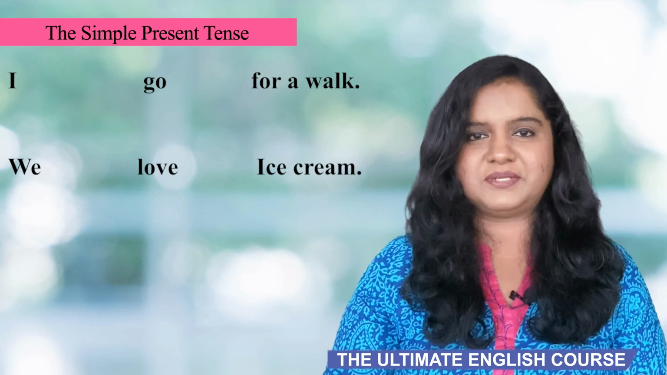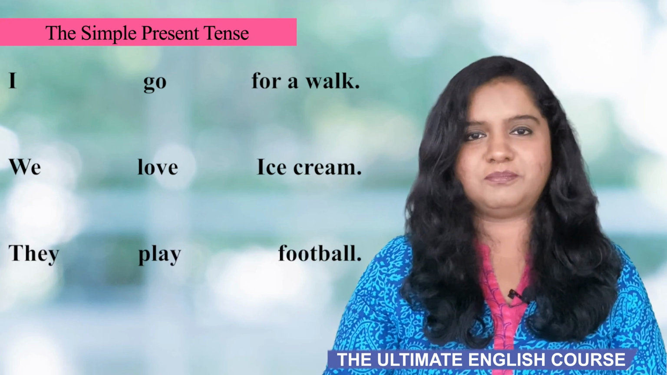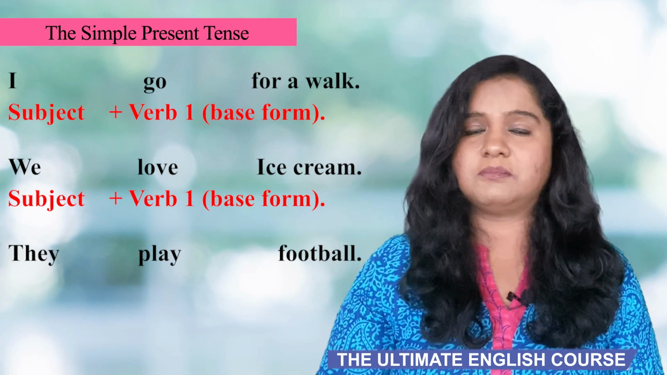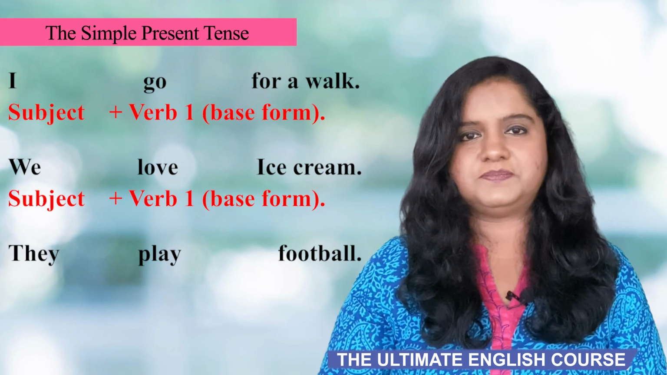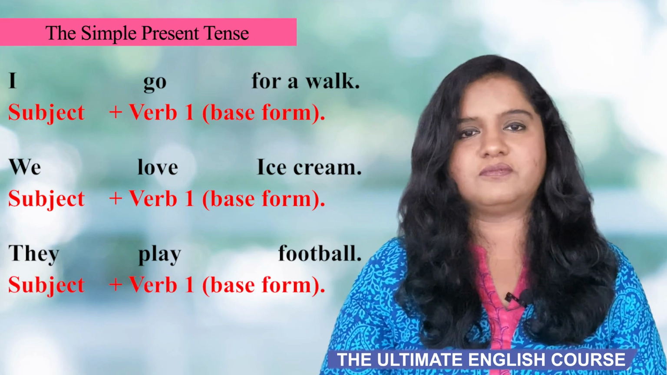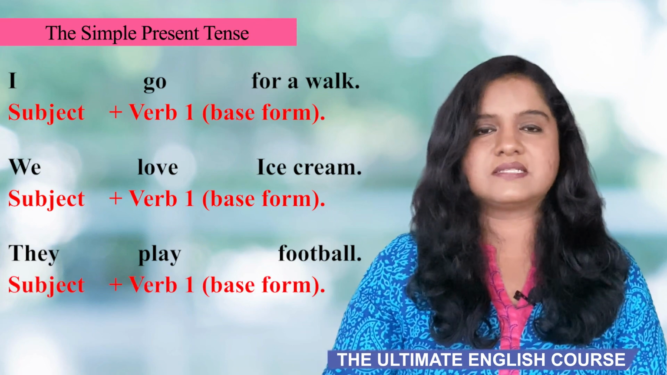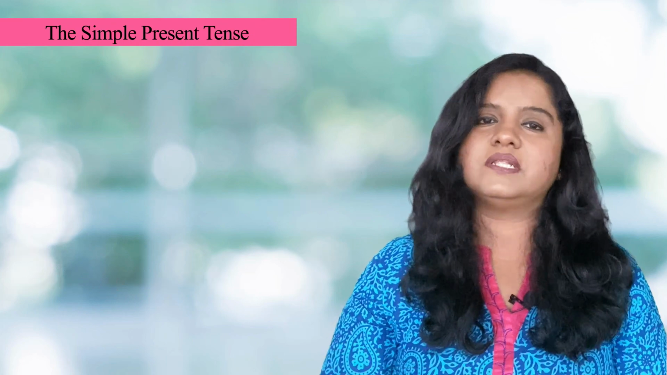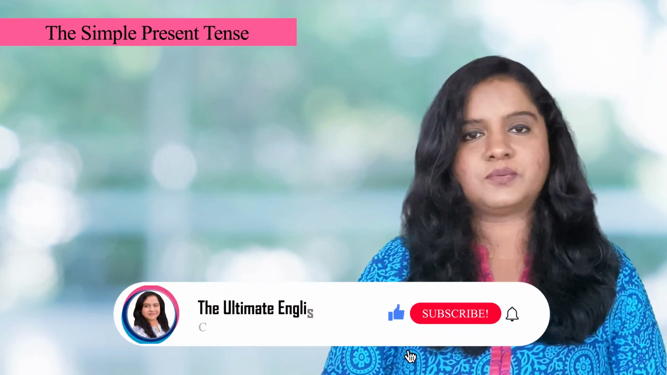We love ice cream. They play football. In we love ice cream, we is the subject because we're talking about we, and love is the verb. And in they play football, we're talking about they, so they is the subject and play is the verb. Now we learn how to make negative sentences and questions.